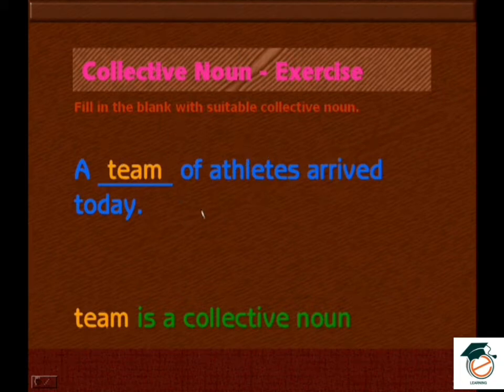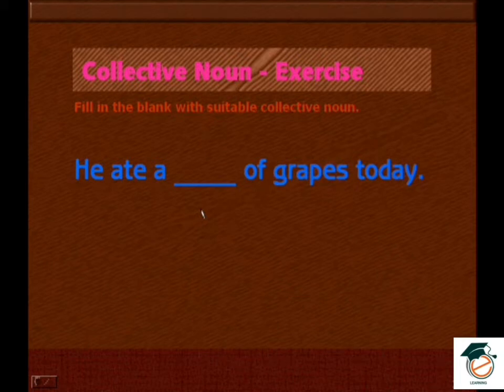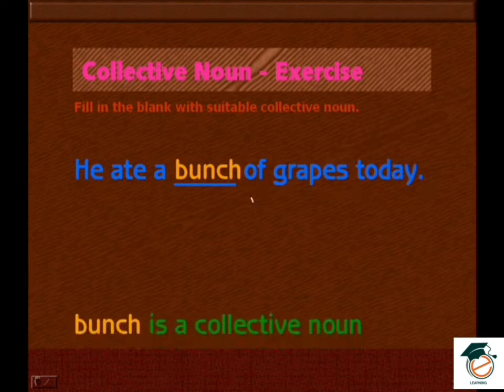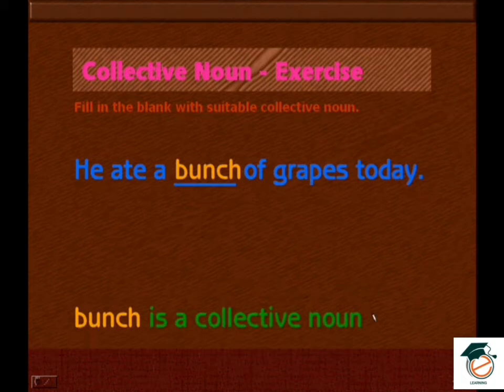He ate a dash of grapes today. Dash of grapes. Okay, here is grapes. A group of grapes is called, that you need to write here. What is it? Bunch. He ate a bunch of grapes today. So bunch is a collective noun.